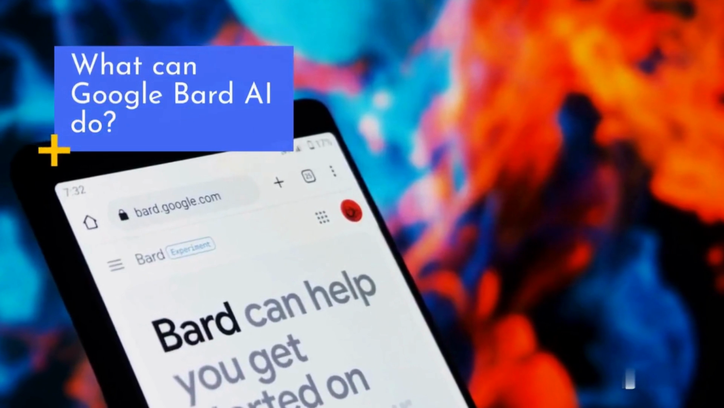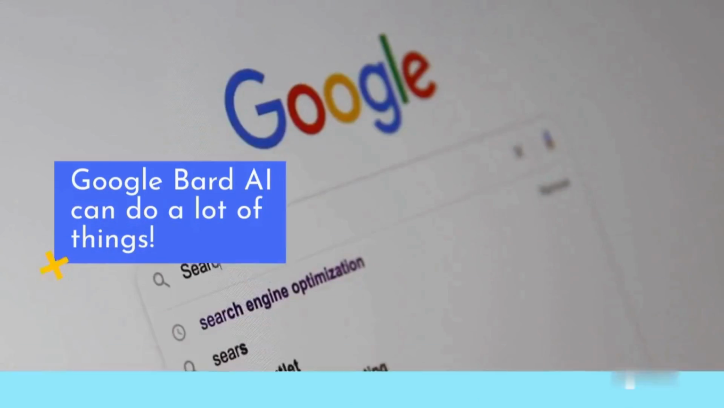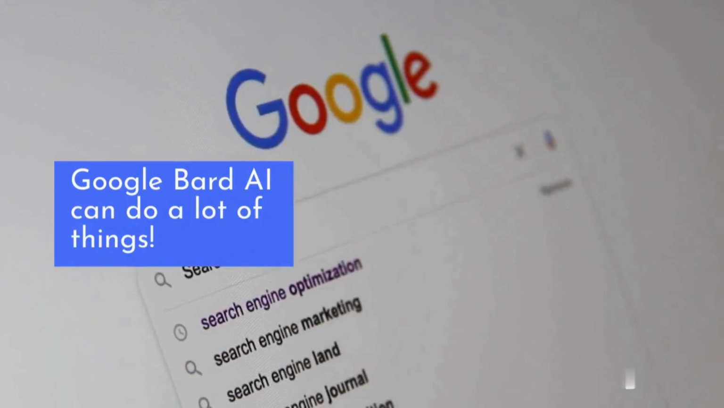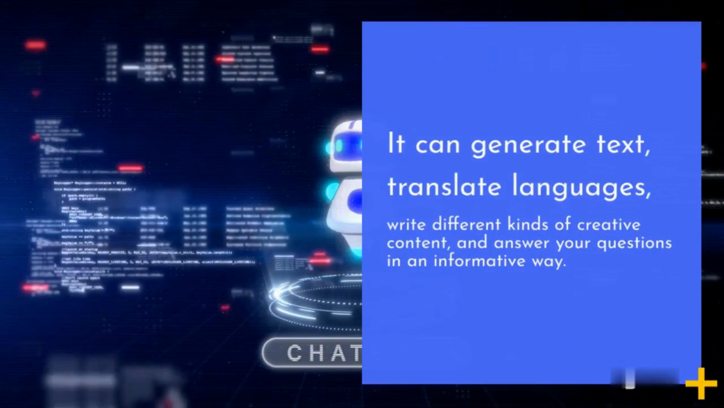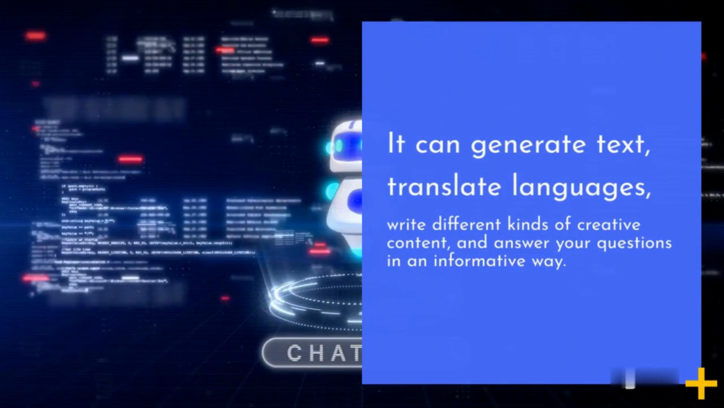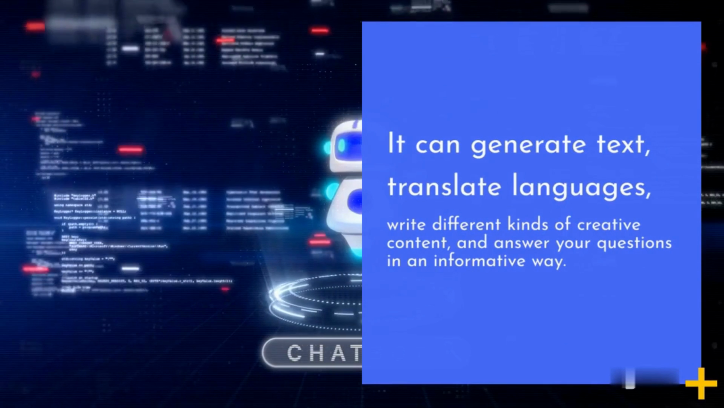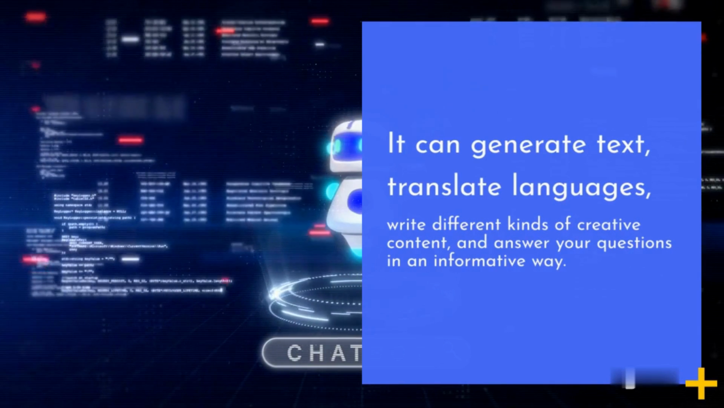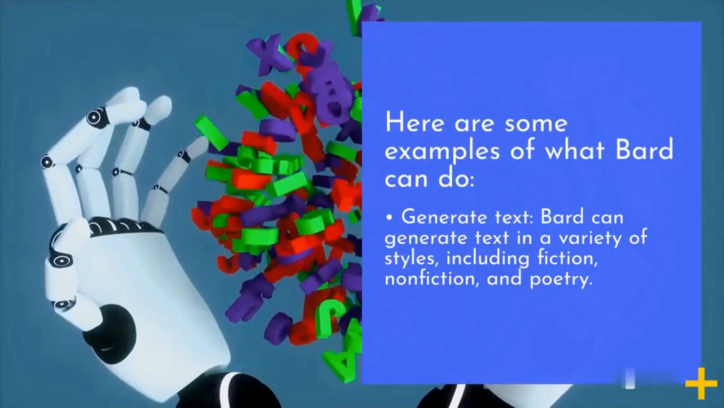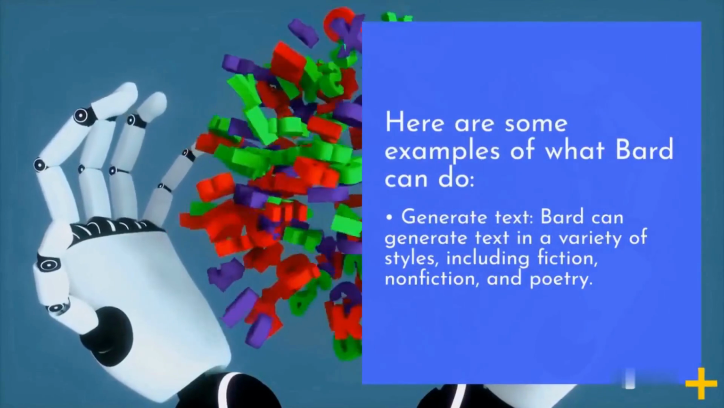What can Google Bard AI do? Google Bard AI can do a lot of things. It can generate text, translate languages, write different kinds of creative content, and answer your questions in an informative way. Here are some examples of what Bard can do.